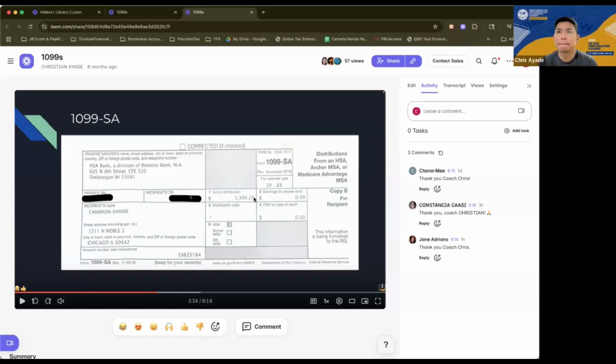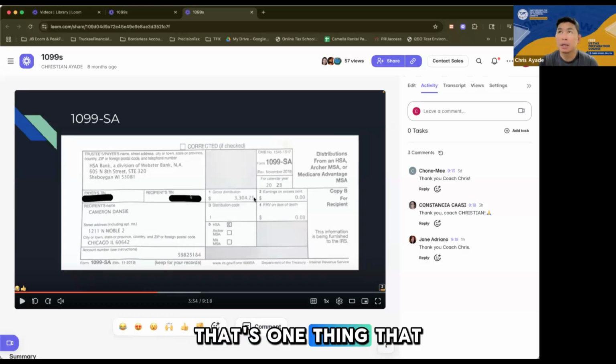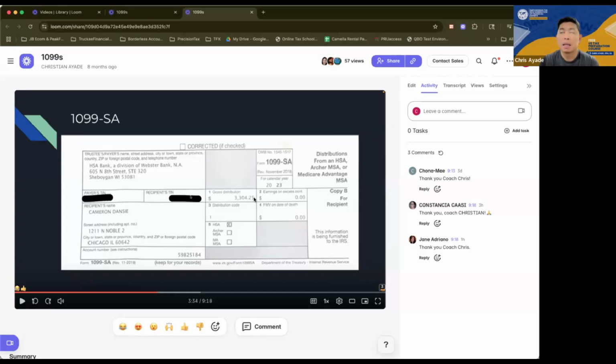Usually you would not know if that distribution was used for qualified medical expenses, but you have to ask, right? So you have to ask if you have access to your client via the portal or via the CRM. That's one thing that you would need to ask or confirm, if that amount was used for qualified medical expenses. And then you'll have to mark that in the software as such. Because if not, then it will incur an interest and a penalty from the IRS.